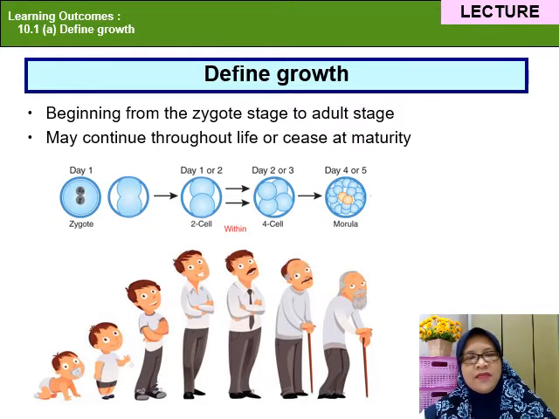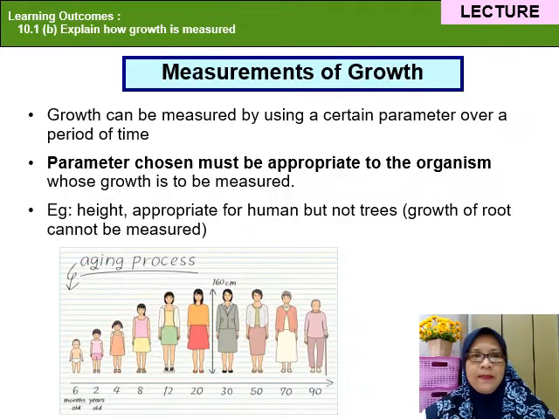The process of growth begins from the zygote stage to adult stage, and the process may continue throughout life or cease at maturity. Growth can be measured by using a certain parameter over a period of time, and the parameter chosen must be appropriate to the organism whose growth is to be measured. For example, height is appropriate for humans but not for trees, where the growth of the root cannot be measured.